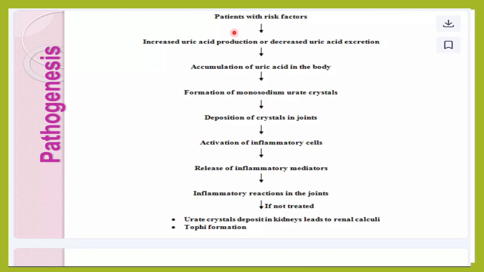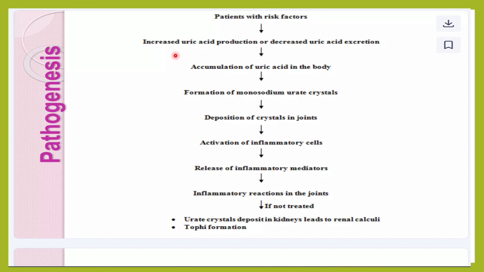So patients with risk factors are patients who are eating diet rich in purine such as red meat, shellfish, seafoods, consume a lot of beer, etc. Patients who are overweight, patients who are on such medications like diuretics, beta blockers, patients who have chronic kidney disease, diabetic, metabolic syndrome, genetic factors, age, being a male, all this can trigger the attacks of gout, and they become the risk factor to develop the high uric acid levels.